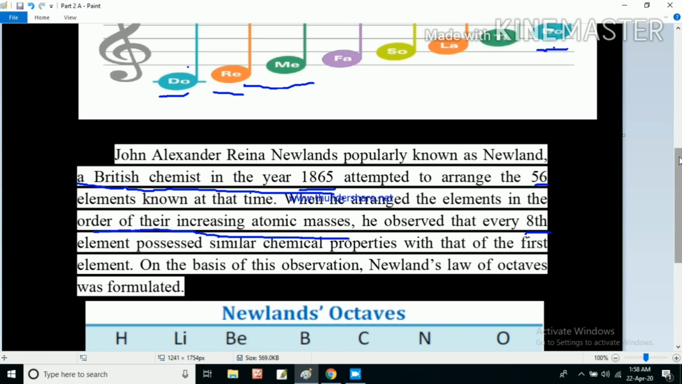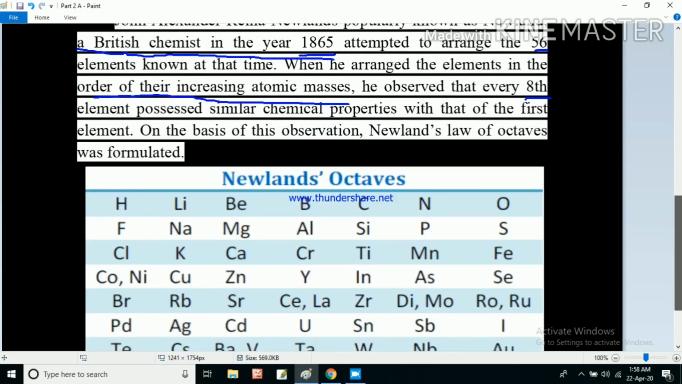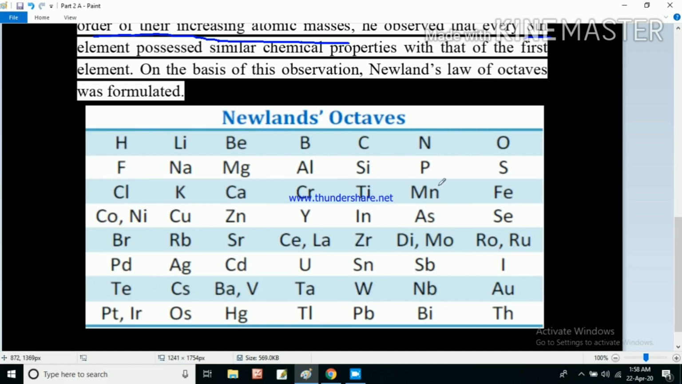If we see the table, we can easily understand what Newland postulated. Newland prepared one periodic table. This is known as Newland's periodic table or Newland's octaves. Here he kept hydrogen, lithium, beryllium, all these elements in increasing order of atomic masses. Hydrogen is lighter than lithium, beryllium is heavier than lithium. So he kept those elements in the order of their increasing atomic masses.